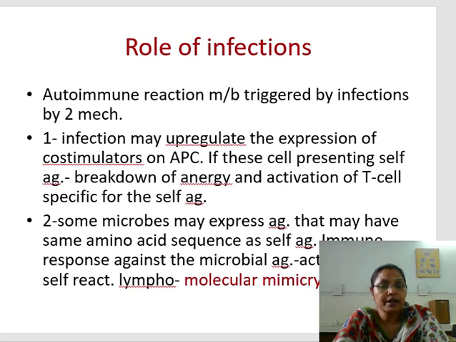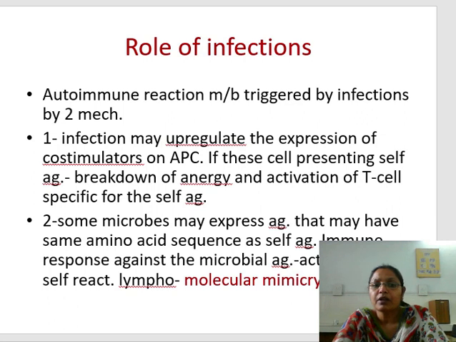So in the resting state, the antigen presenting cell, that is the dendritic cell, has co-stimulators, and there is downregulation of the co-stimulator, that is CD28. But infection will upregulate these co-stimulators, or there will be increased reaction. If these cells present self-antigen, there will be breakdown of anergy, or unresponsiveness, and there is activation of the T cells specific for these self-antigens.